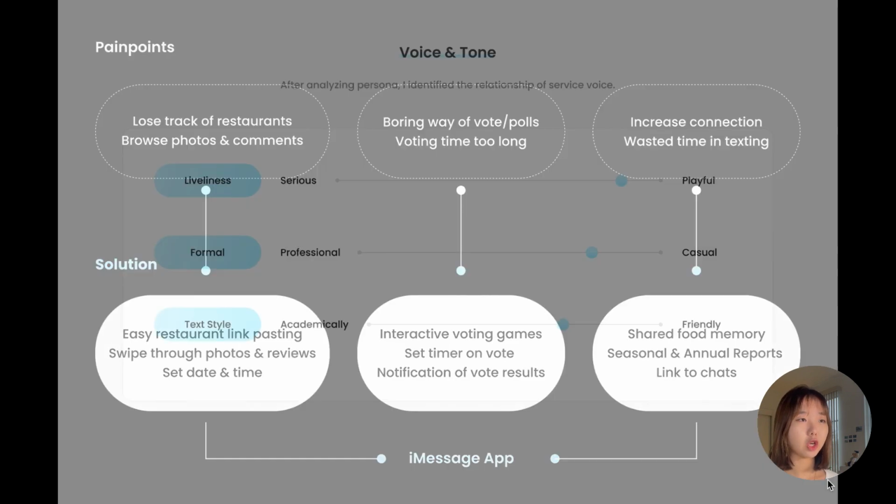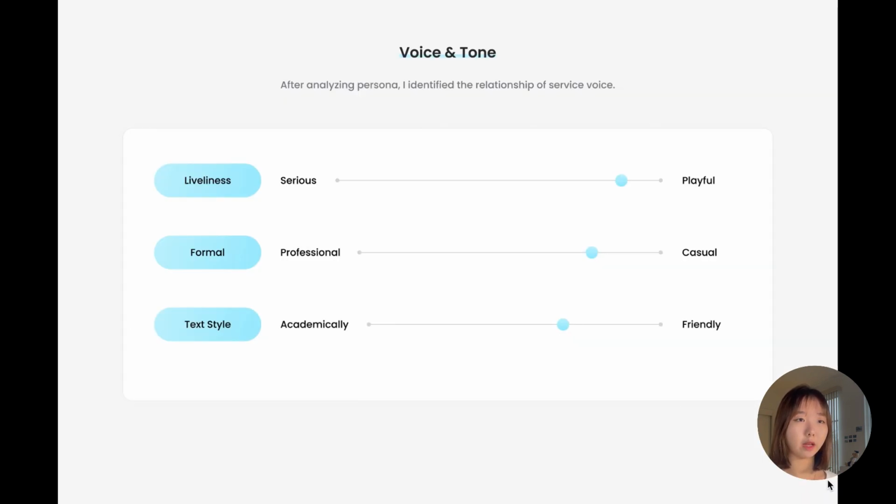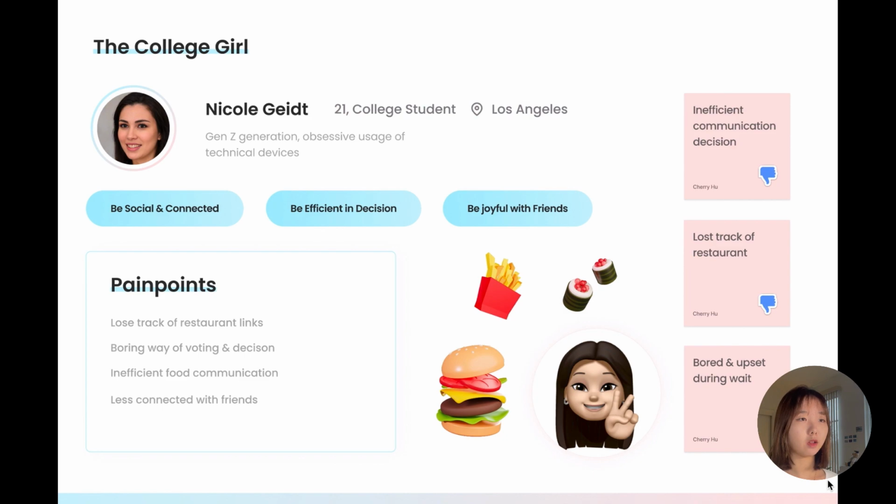The voice and tone I chose for this project is to be more of the playful side with a casual voice of tone and a friendly text style. So here is the persona. Her name is Nicole. She's currently 21, a college student based in LA. She wants to be social and connected, be efficient in decision, as well as to be joyful with friends. Currently, she has the pain points of losing track of restaurant links, a boring way of voting and decision, inefficient food communication, as well as feeling less connected with friends before a meal starts.